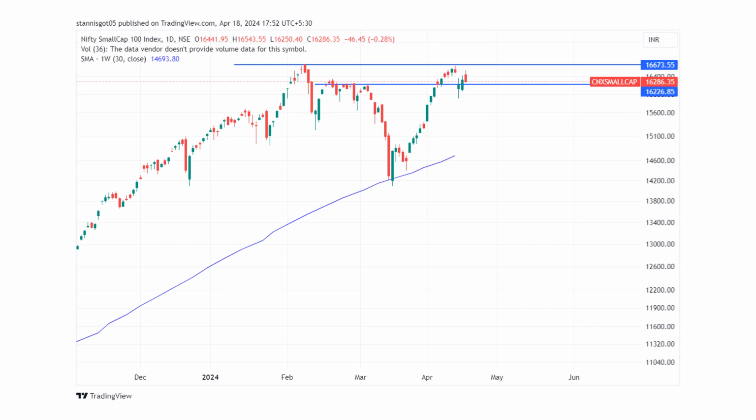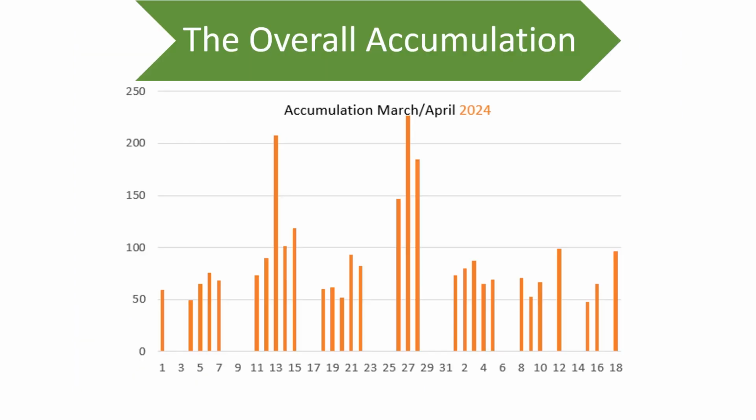But if you look at the small cap index, it is actually retesting this support area around the 16,200 mark. Since it is still above that, we can say that although the data is weak, we need not worry so much because it is above this decent support around the 16,200 mark.